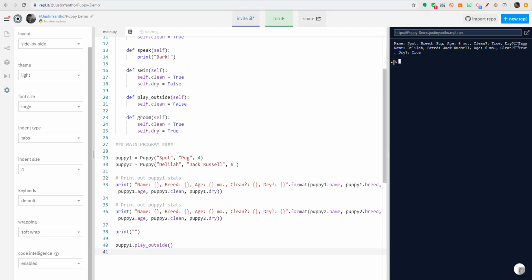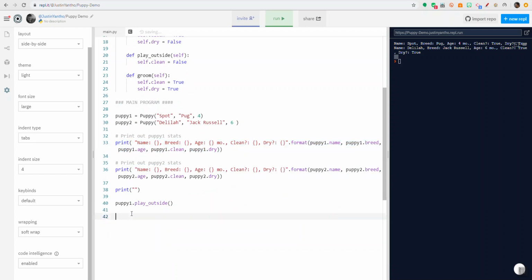And now when I run it, it doesn't look like anything happened other than print that extra blank line. And that's because play outside is a function that changes the puppy's state. It changes something with the variables, but doesn't print anything. It doesn't output anything. So for us to see if it worked, one way would be to take puppy1's same print statement, and I'm going to just copy and paste it after to see if it changed.